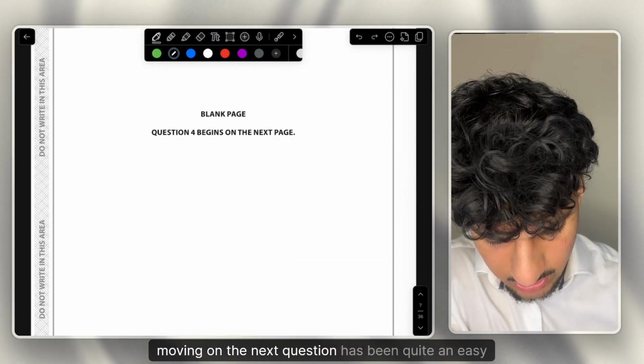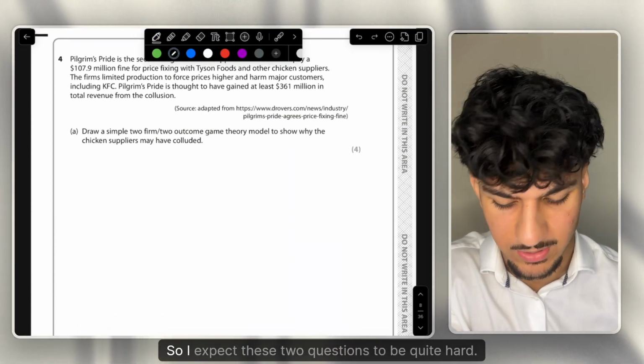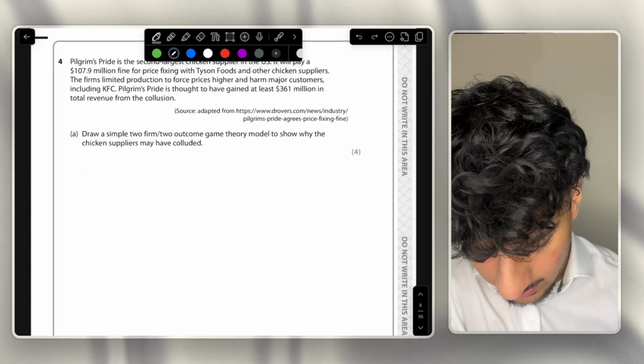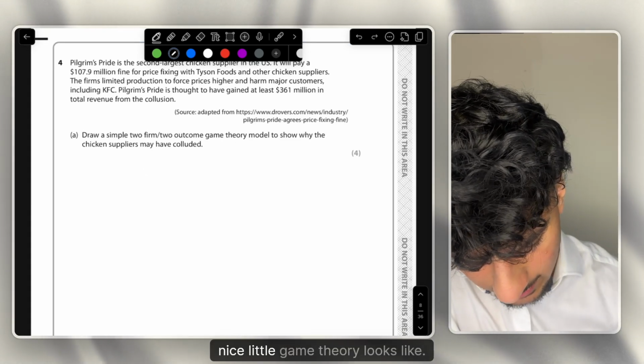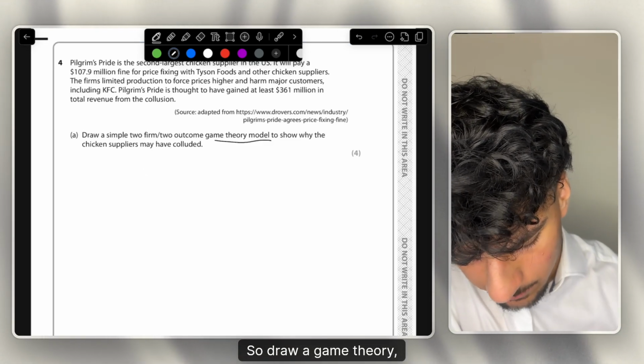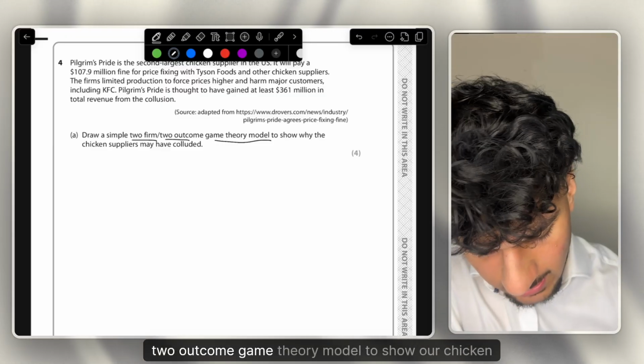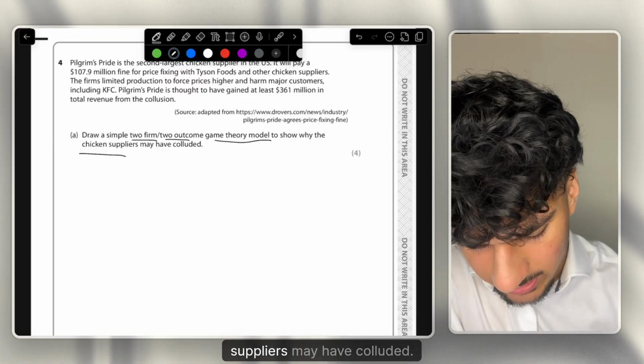Okay, moving on to the next question. It has been quite an easy section A, so I expect these two questions to be quite hard. Okay, nice little game theory. It looks like: draw a game theory, two-firm, two-outcome game theory model to show why chicken suppliers may have colluded.